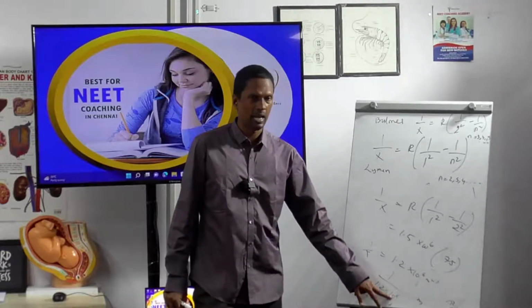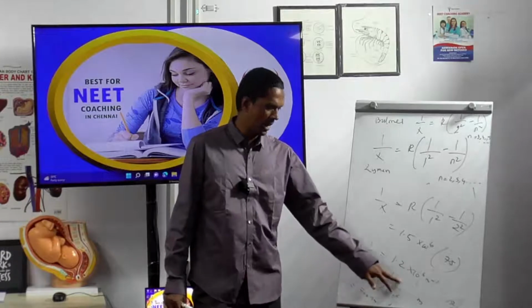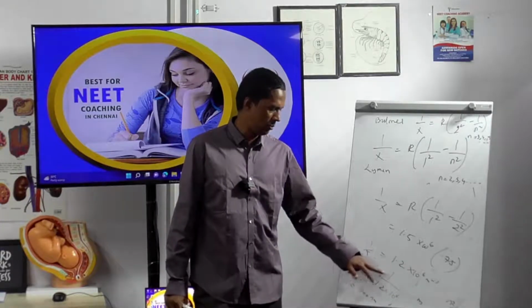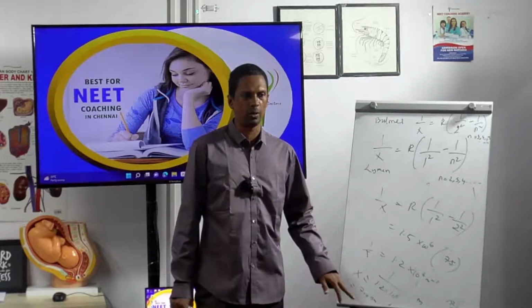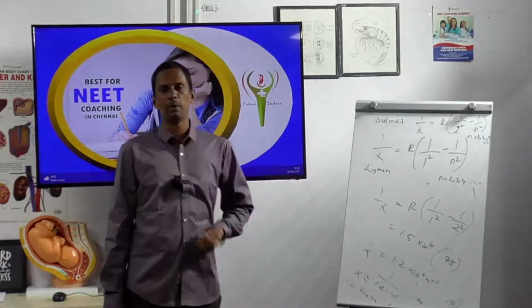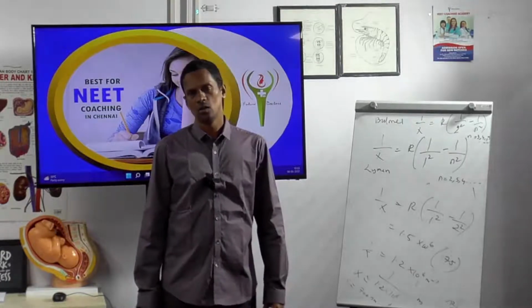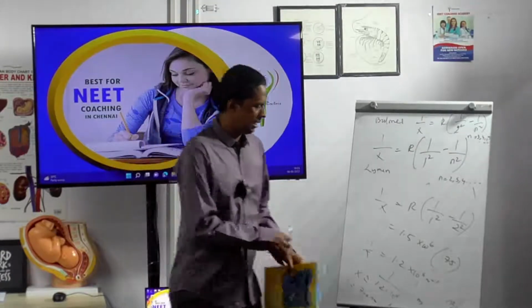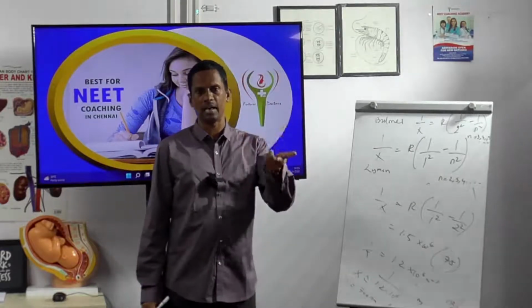It could be approximately 700 nanometer. How? 1 divided by 1.2 into 10 power 6: if the 10 power 6 goes upstairs, it becomes 10 power minus 6, divided by 1.2. If I multiply and divide by 1000, 10 power minus 6 divided by 1000 becomes 10 power minus 9. You have to do this, but I am telling it orally. So 10 power minus 9 meter.